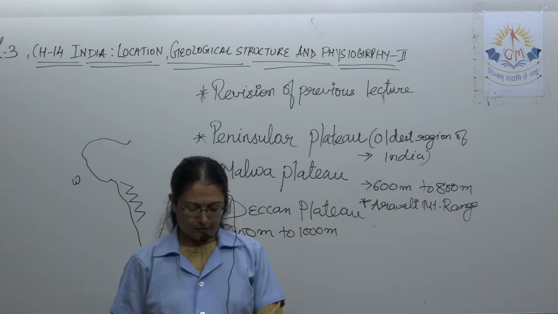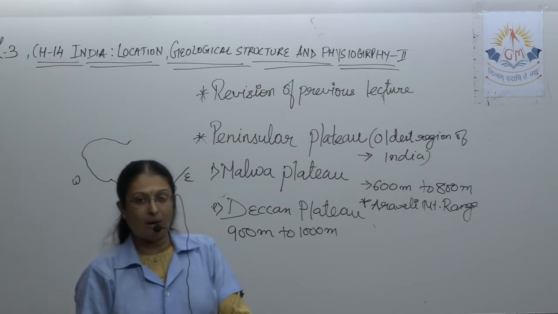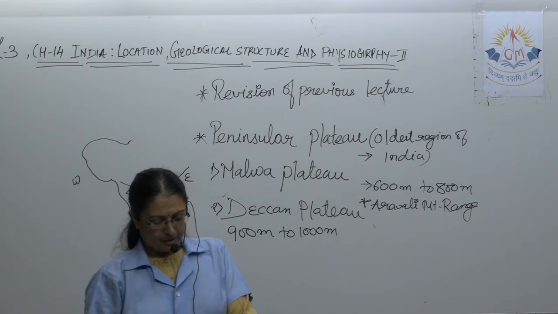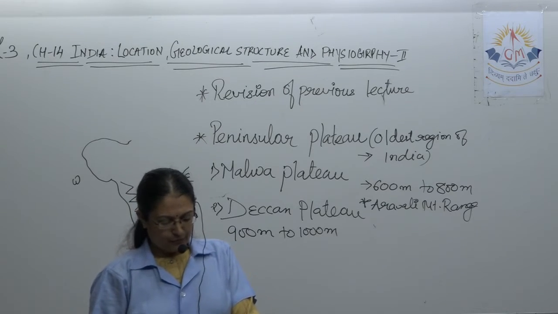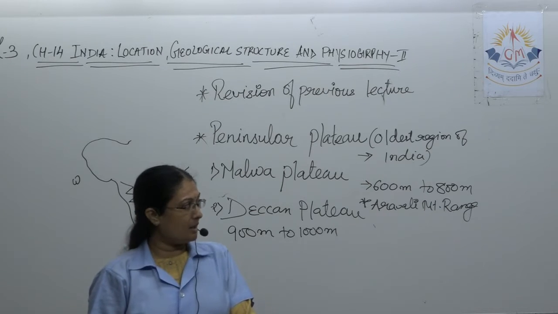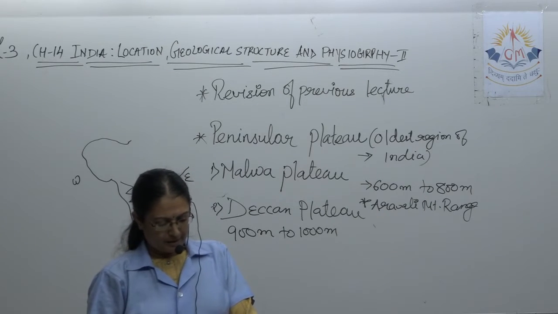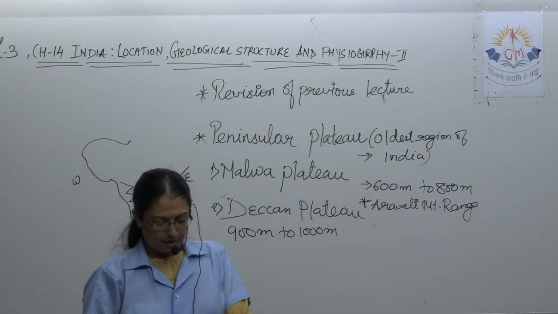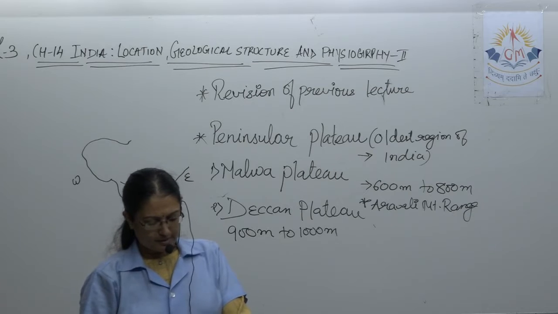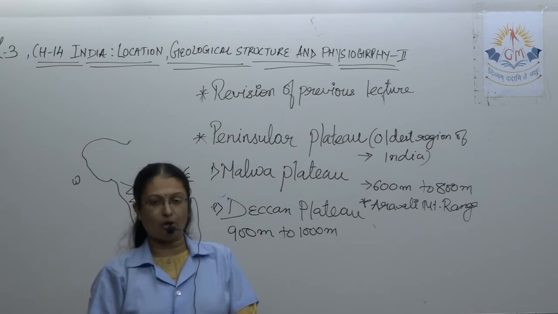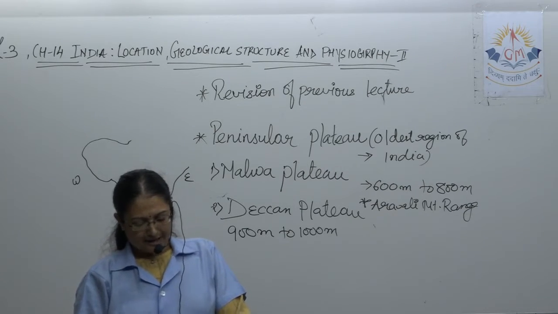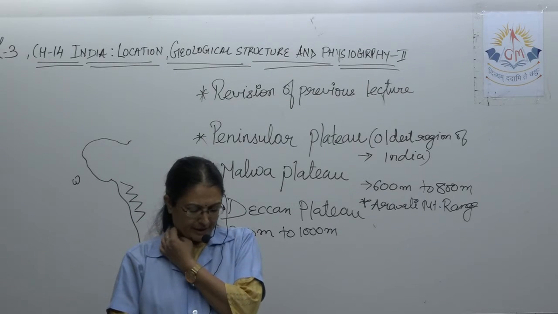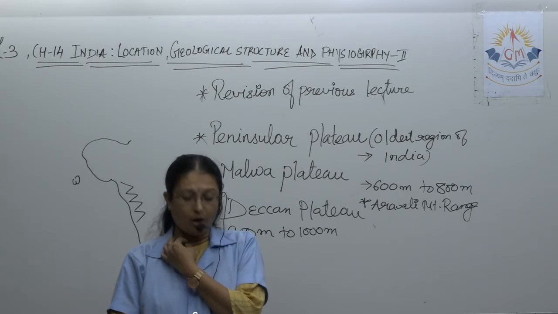Generally the average height of the Deccan Plateau ranges between 900 to 1000 meter, but at a few places it exceeds that height, and a few isolated hills have more than 900 meter of height on the eastern boundary of this plateau. This is called the Eastern Ghat. Now it has the general slope towards the southeast, which is evident from the direction of the flow of the rivers, except the rivers Narmada and Tapi, which flow westward. Most of the rivers of the Deccan Plateau flow eastward and meet the Bay of Bengal.